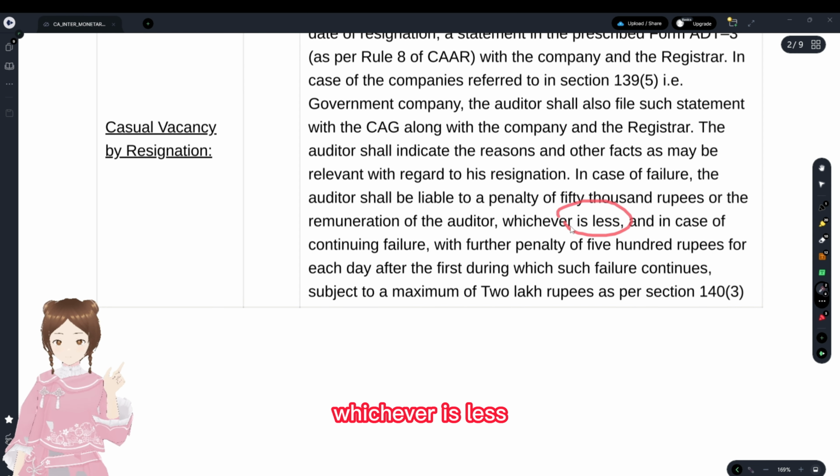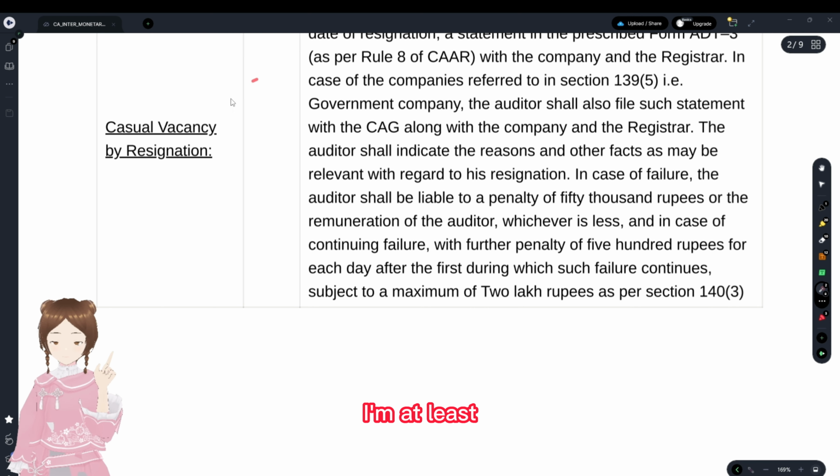You see, why I haven't given the monetary limits here is that even if I write like 50,000 rupees or remuneration, whichever is lower, I might waste the space.